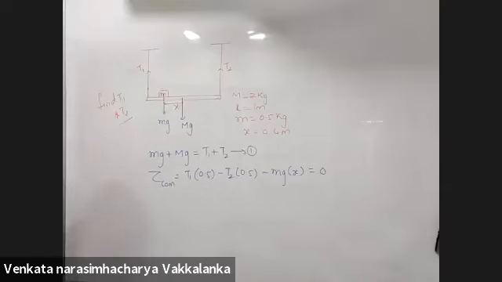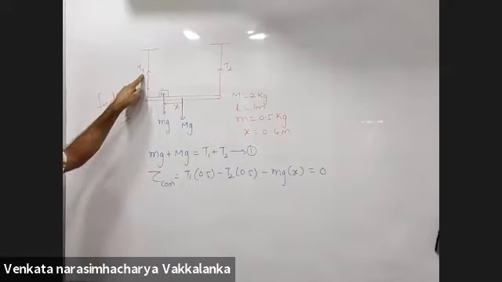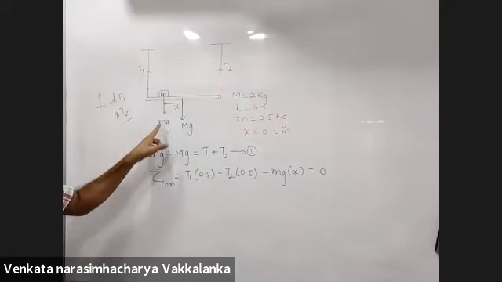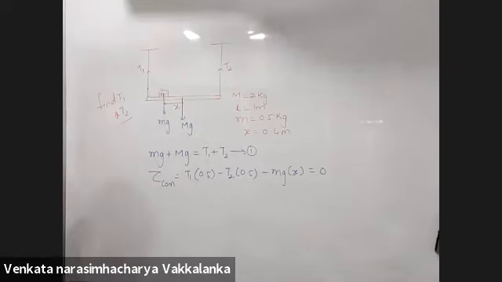We have taken torque on the whole small m plus capital M system, no? Torque of the complete system about the center of mass. Because of T1, because of T2, and because of small mg. Capital Mg is passing through the center of mass, hence it becomes 0.